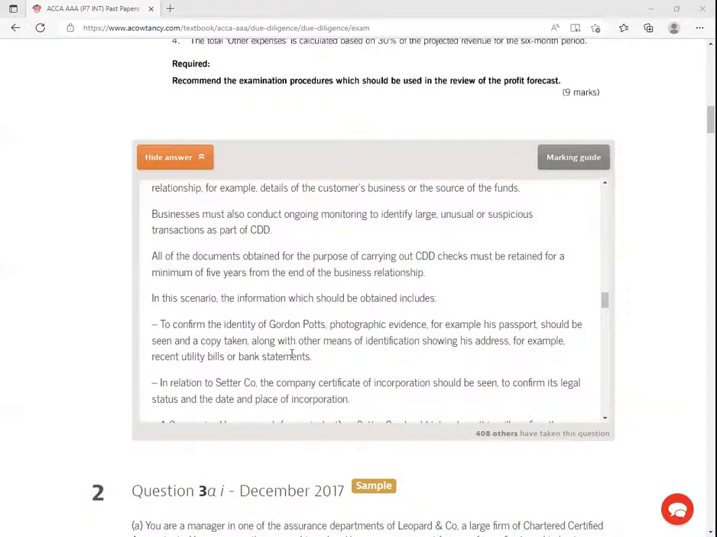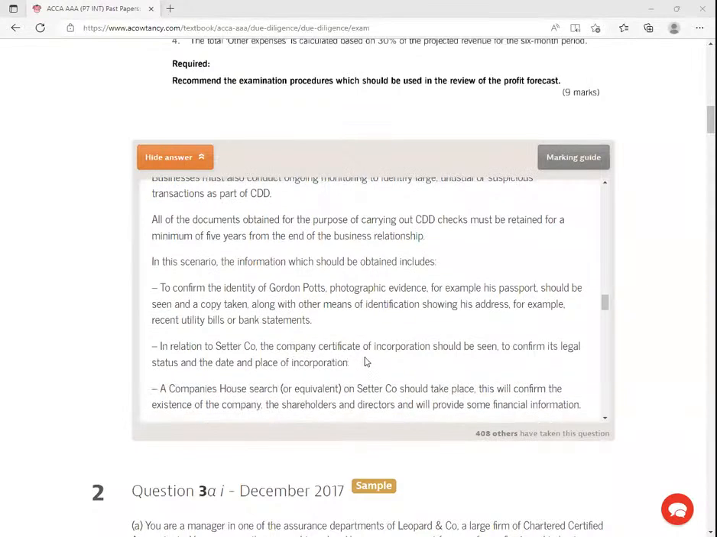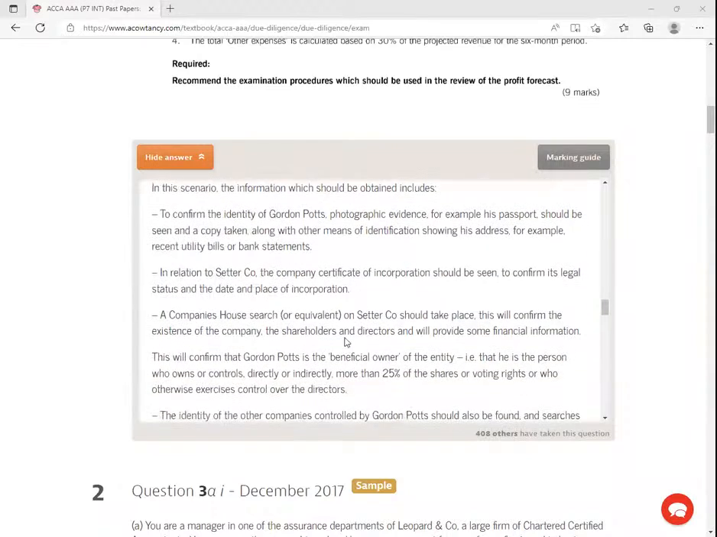So they don't know why you are asking for that. Many times we have been asked for this information and we think that these days are foolish. No, when you give your electricity bill, that is the best way of confirming your residence, where you're residing, right? In relation to a company, the company certificate of incorporation should be seen to confirm its legal status, date, and place of incorporation. Take a copy of this certificate of incorporation. A company's house search, in our case we talk of a registrar of company search, or equivalent, on the company should take place.